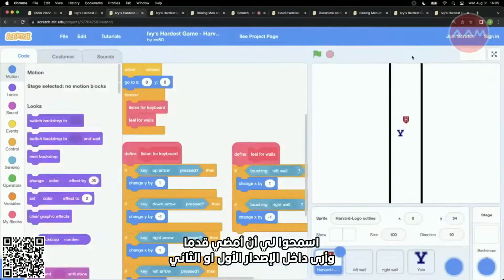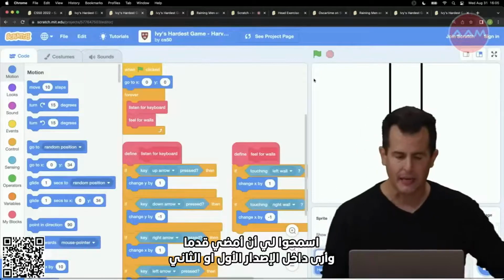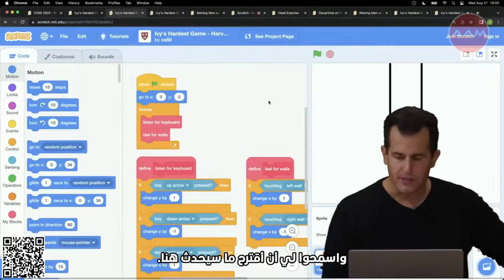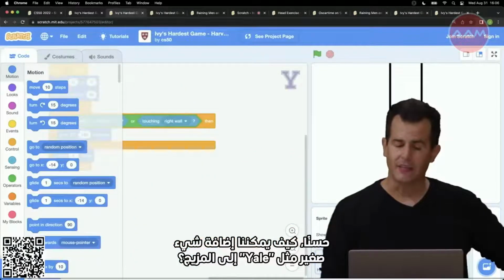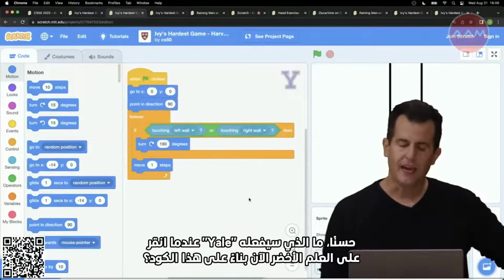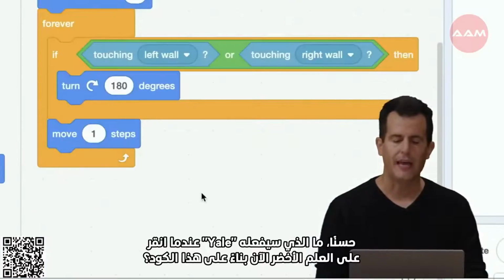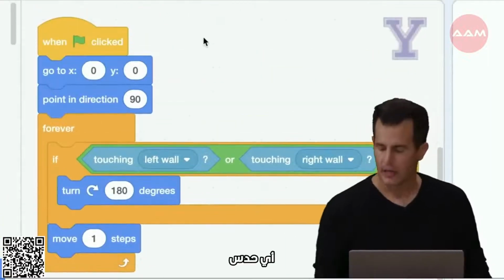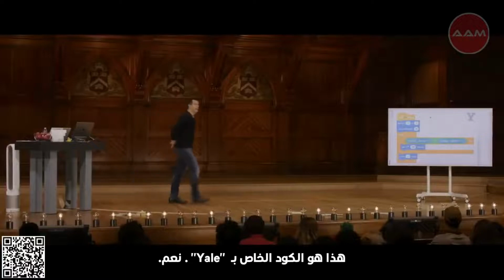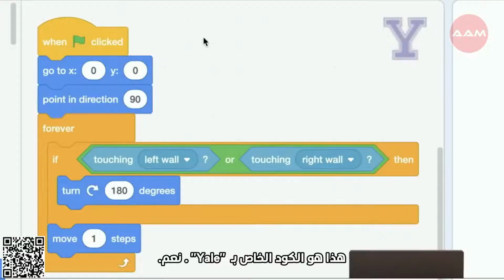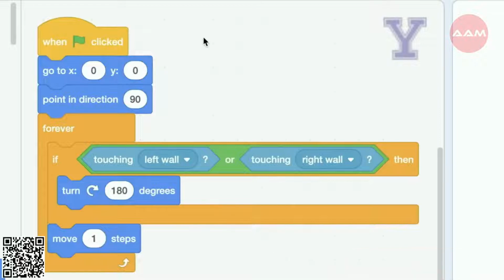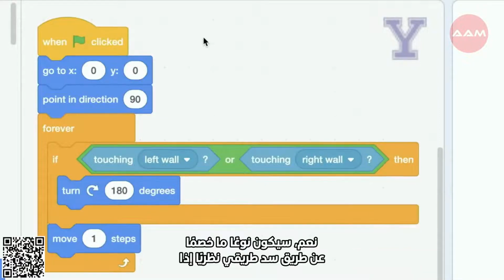Let me go ahead and see inside version 1, our second. And let me propose what's going to happen here. Well, how might we add a little something like Yale into the mix? Well, what's Yale going to do when I hit the green flag now, based on this code? Any hunches? Here is the code for my Yale sprite. Yeah. Yeah, it's kind of going to be an adversary by blocking my path, theoretically, if I keep writing more code.